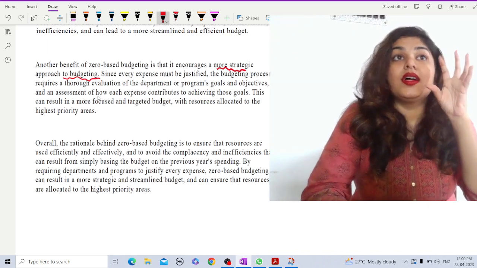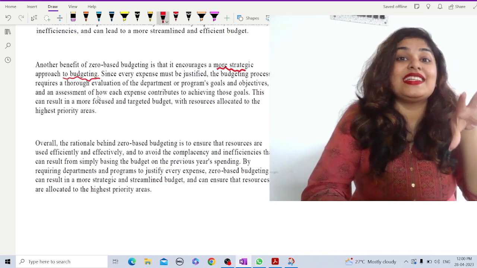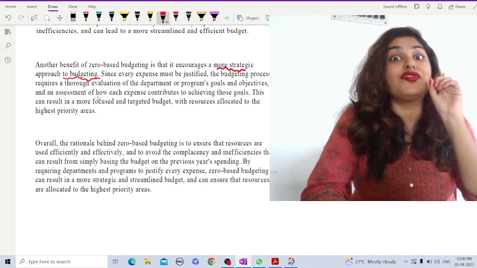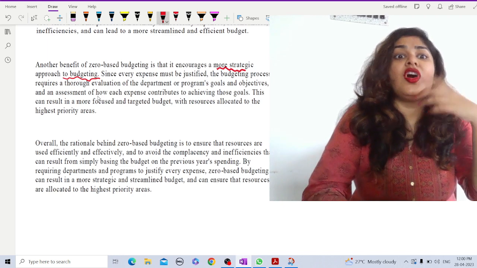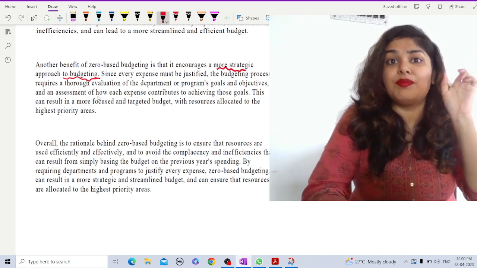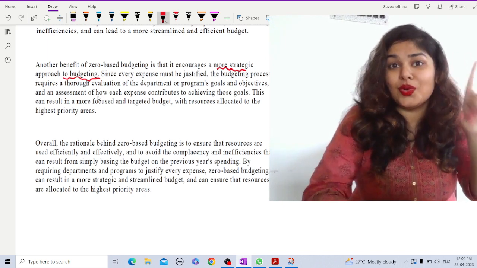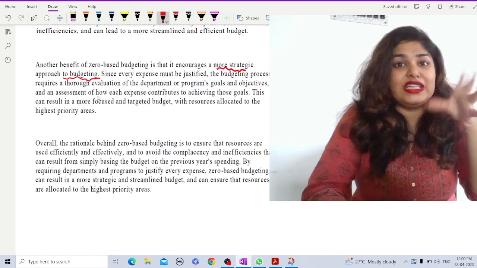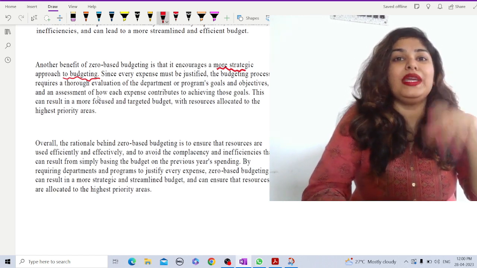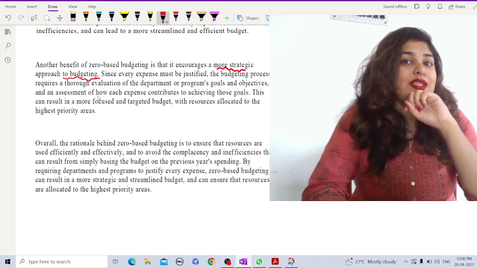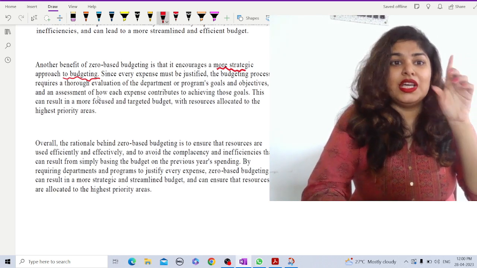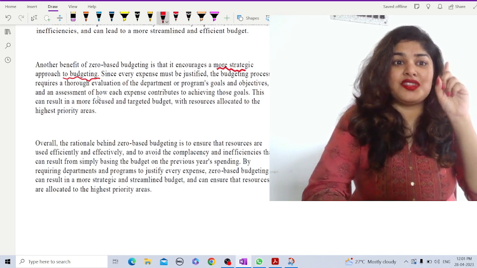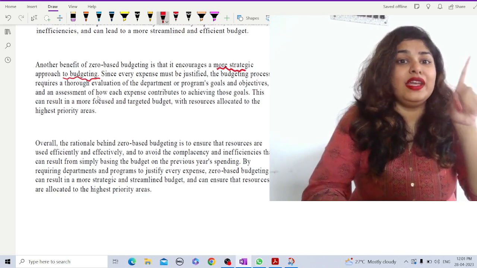Like what are the goals and the objectives, whether it is justified, whether in order to reach the objective they have enough resources or not. So a lot of evaluation is done before finalizing a particular goal and objective, and hence the amount to be spent on that particular goal, objective or program. So a lot of evaluation has to be done. So there is a strategy behind it and it is very effective.